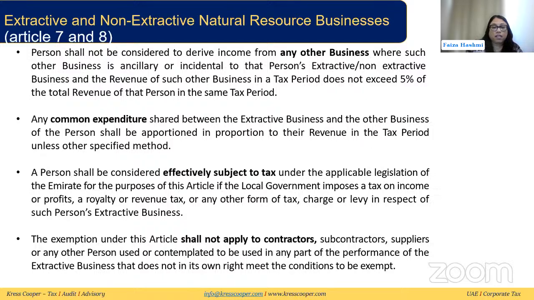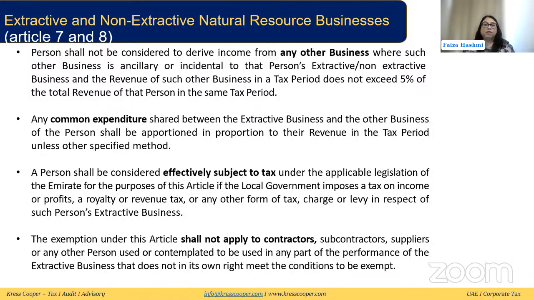The exemption under this article shall not apply to contractors, subcontractors, suppliers, or any other person used or contemplated to be used in any part of the performance of the extractive business that does not in its own right meet the condition to be exempt. So here, this condition is that the contractors, subcontractors, or suppliers used by the extractive or non-extractive natural resource business, because that's a normal business thing, they are oftentimes using contractors or subcontractors or other suppliers, do not automatically get the extension of exemption just by being involved with them.